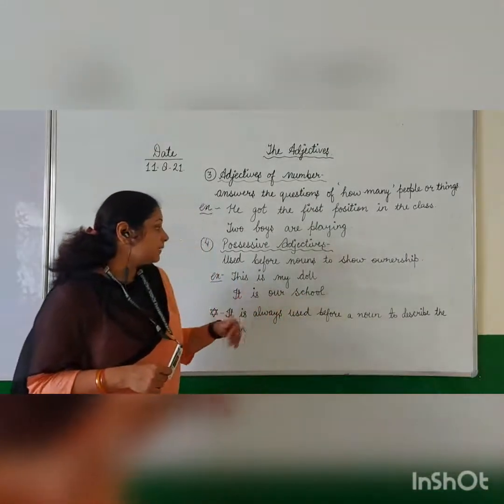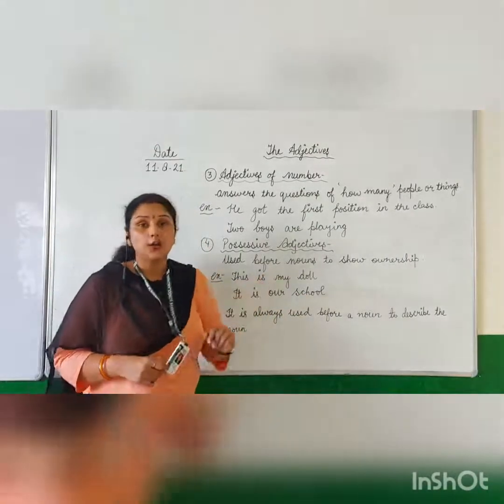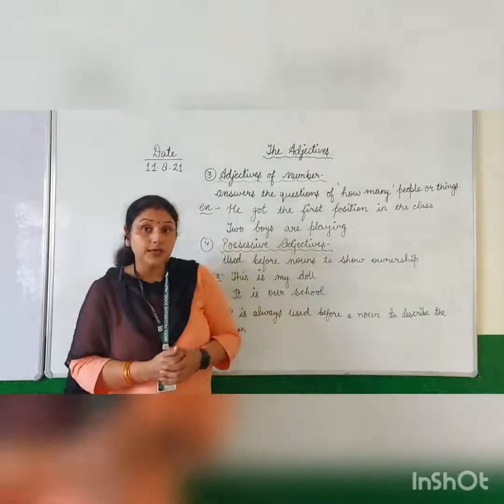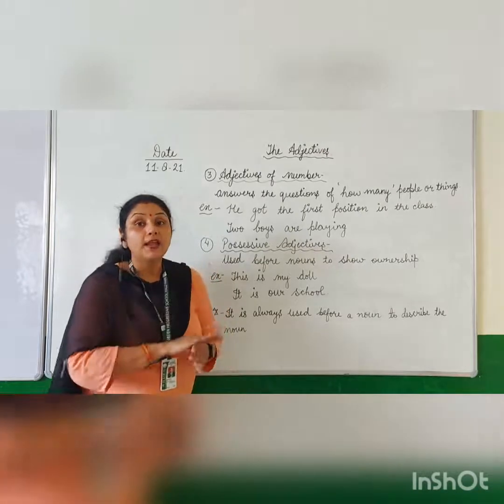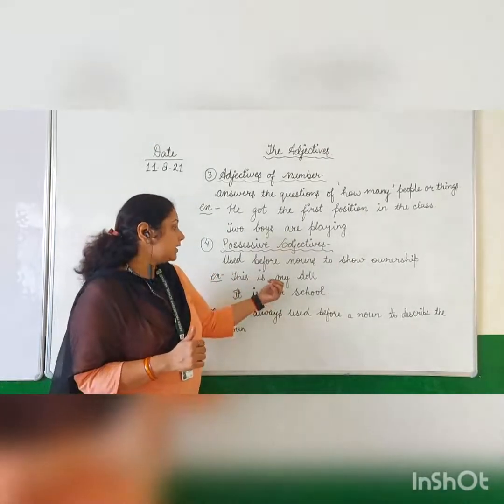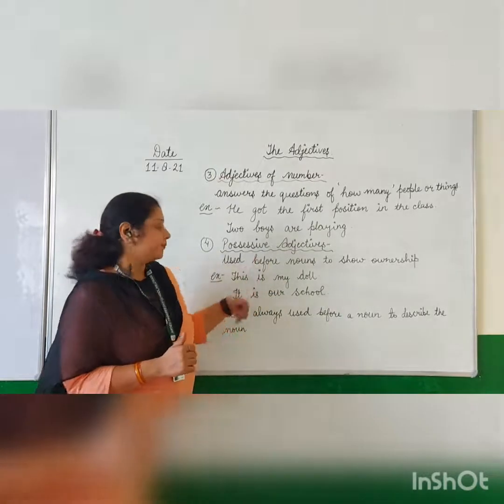So first example is this is my doll. ये मेरी गुड़िया है. So this doll belongs to me and my is describing the doll. So my is possessive adjective.